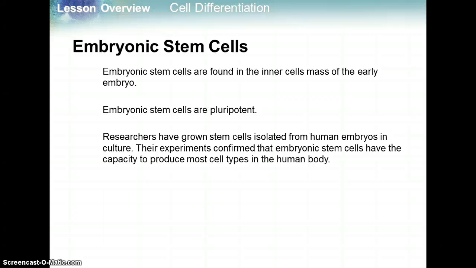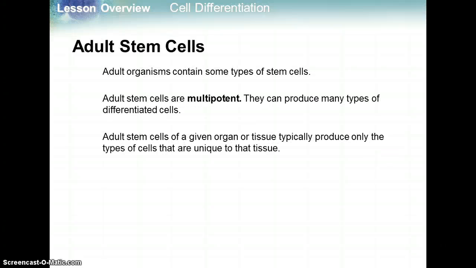Researchers have grown stem cells isolated from human embryos in culture. Their experiments confirmed where this idea came from, that embryonic stem cells have the capacity to produce most cell types in the human body. Adult stem cells are found in mature, not embryos, but mature organisms. So adult organisms contain some types of stem cells. Adult stem cells are multipotent. They can produce many types of differentiated cells.